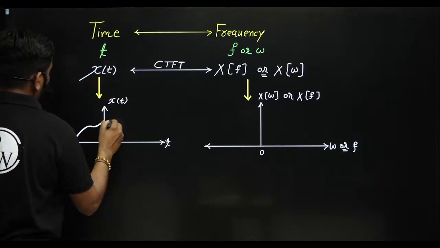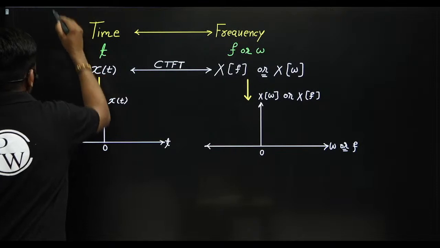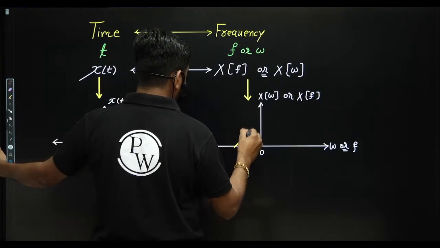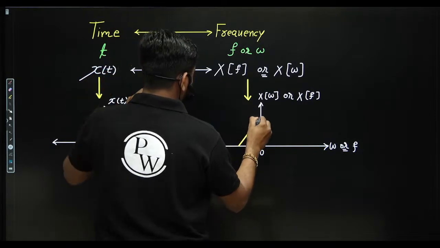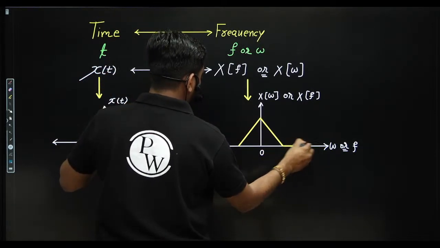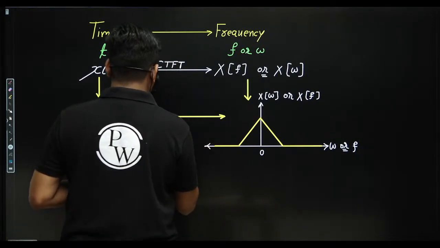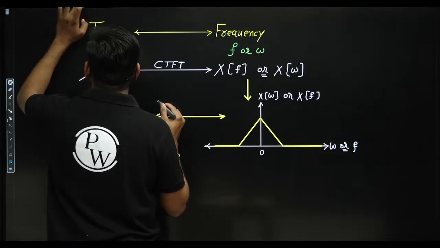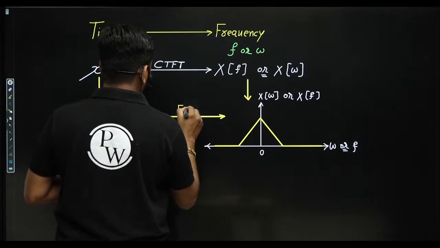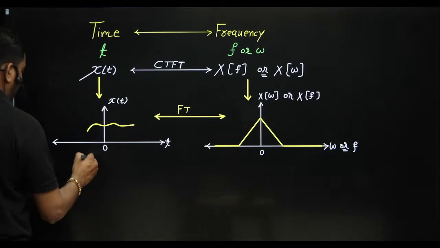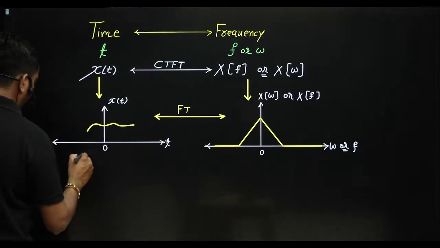So here let us consider this is the general signal, and here it is the Fourier transform. This is just an example, guys. Random example. Okay, Fourier transform. We are studying Fourier series, not Fourier transform. This is just an example. So this is the time domain representation of the signal. It is known as waveform.